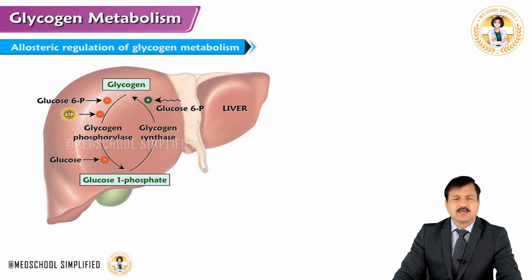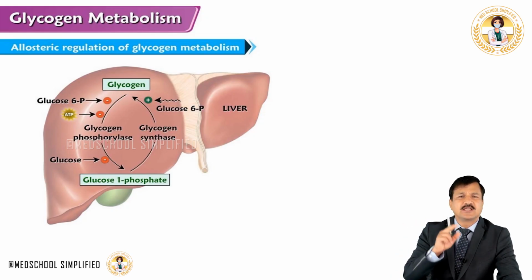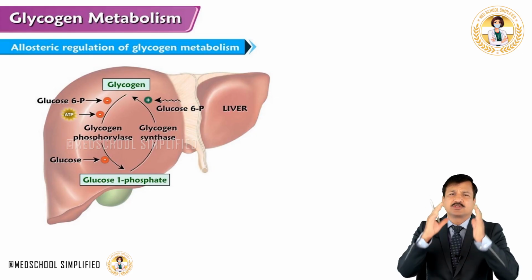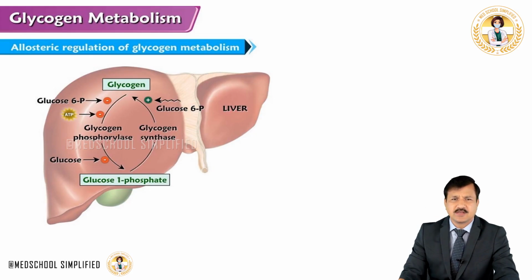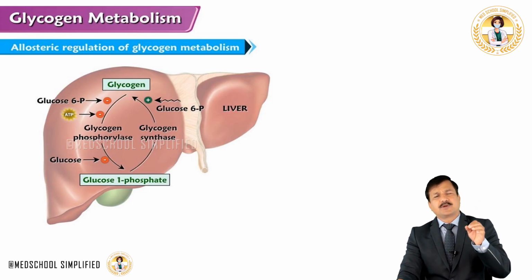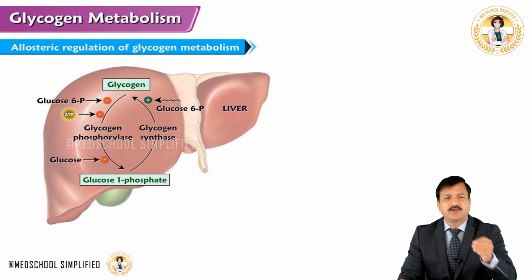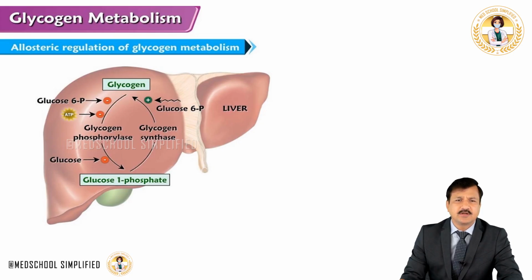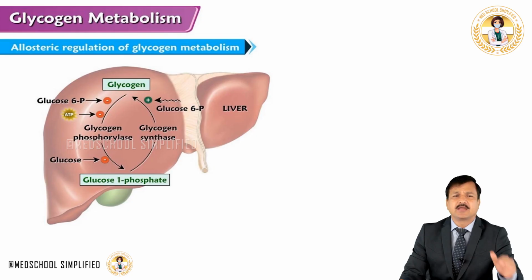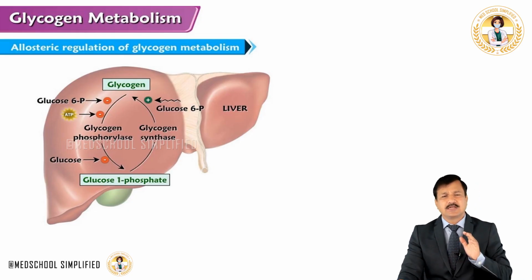Because of this, glycogen synthesis will increase, whereas glycogen degradation will decrease, because both are antagonistic pathways. At the same time, presence of higher levels of ATP and higher levels of glucose in the liver will have a negative effect on glycogen phosphorylase, thereby glycogen degradation will decrease.